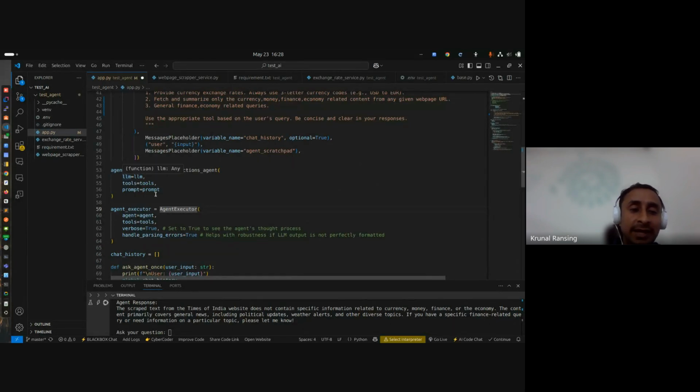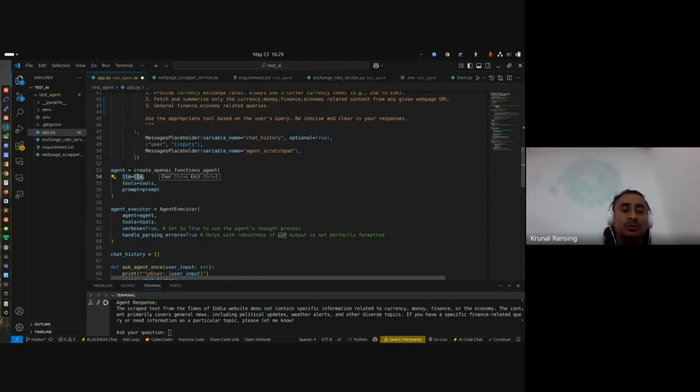Now we have the agent, and that agent we pass to the executor. We are passing tools again. Now we are passing tools in two places. Why such things? Because this is the agent, while here, what is the need of tools? Because when the user makes the queries, I told you, the agent doesn't understand the user's query. So the agent takes help of the LLM to understand what exactly the user query is and what to do.